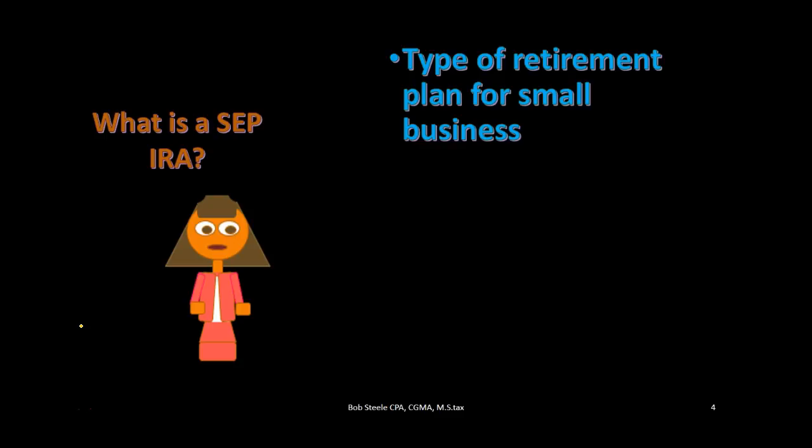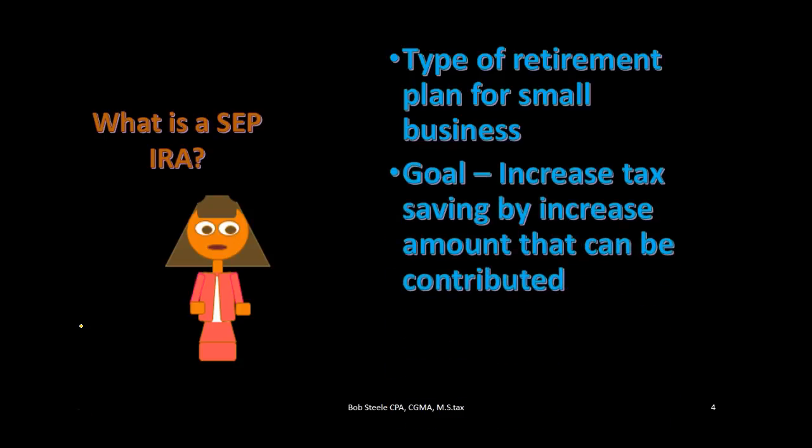It's going to be a type of retirement plan for a small business. So the major goal of the retirement plan is to reduce the taxes in the year of contribution. When we think about a retirement plan, we often think about a 401k plan for a business or an IRA, just an individual IRA for an individual. The reason we put the money in there isn't so much just to put it in savings for retirement, because we could put it into any account in order to save for retirement. The reason we put it into an IRA, which is restricted, is because we are incentivized to do so by the fact that we get to have a deduction or reduce our taxable income in the year of distribution. So that's what we want to do here.